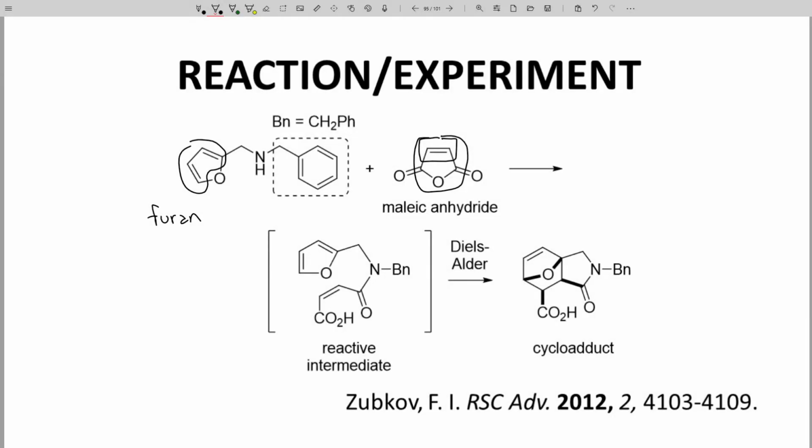Something interesting about our reaction is that the first step is not a Diels-Alder. Instead, the first step involves reaction of the amine with the anhydride of our dienophile. This is an amine acylation. The product of an amine acylation after a nucleophilic attack, loss of a leaving group, and a couple proton transfers is an amide.